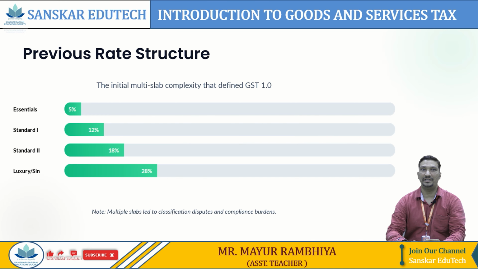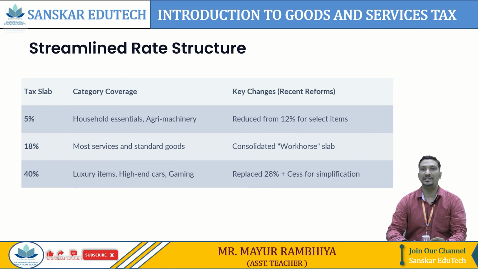Let's move to the GST rate structure. Earlier, GST had multiple tax slabs which made it slightly complex, but over time reforms have been introduced to simplify the structure. The GST rate structure is new from 22nd September 2025. The government came up with a new pattern, that is GST 2.0. In that they have made changes in the rates. Earlier the rates were 0%, 5%, 12%, 18% and 28%.